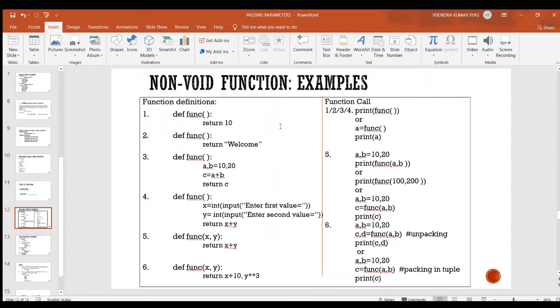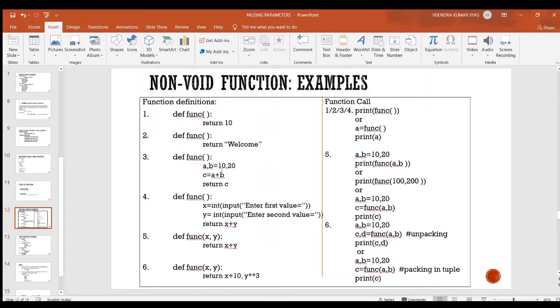Now I am discussing non-void function examples. Here you see this is a function definition which is returning a literal, and the second function definition is also returning a literal, but it is a string literal.